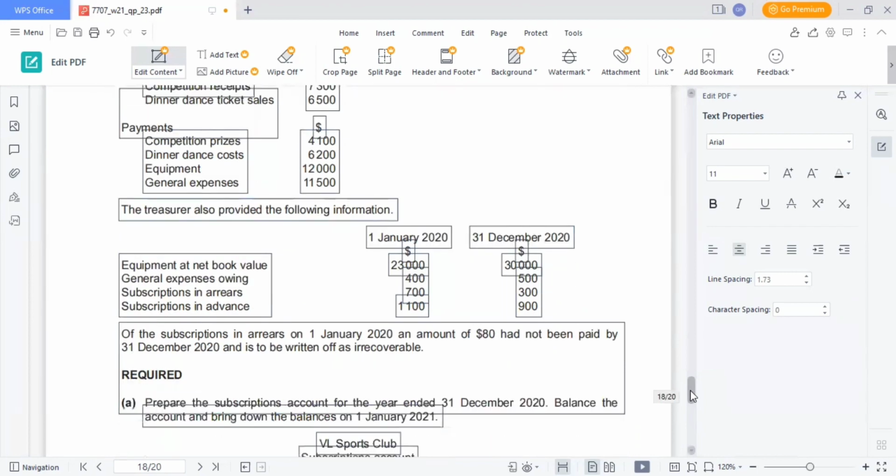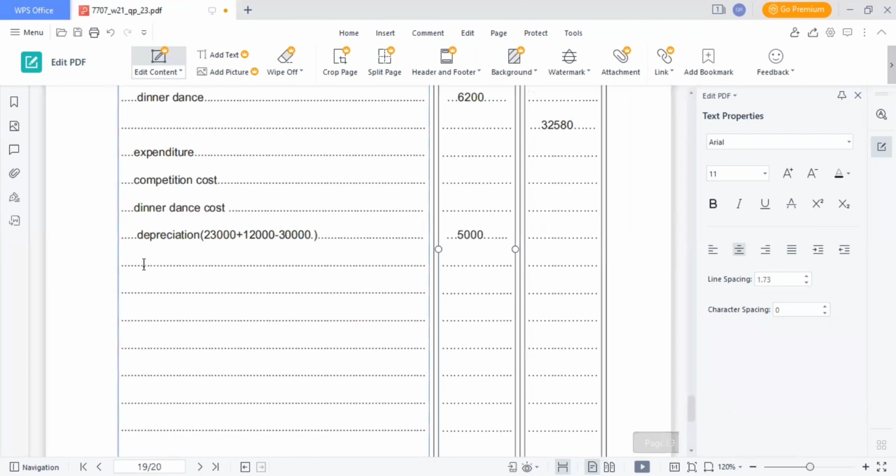Then we have general expenses of 11,500 minus 400 plus 500 owing during the year. That will give us 11,600. Then we have dinner dance cost of 6,200. Sorry, we have 6,500. We have competition cost of 3,100.